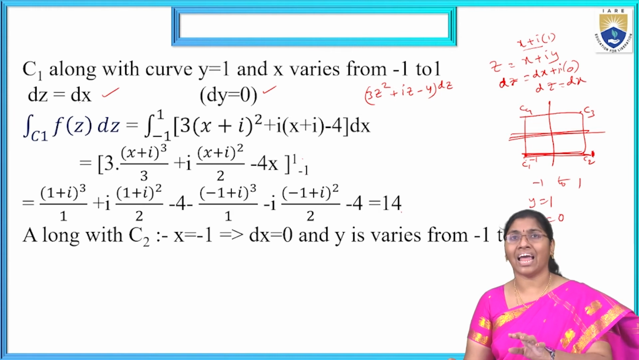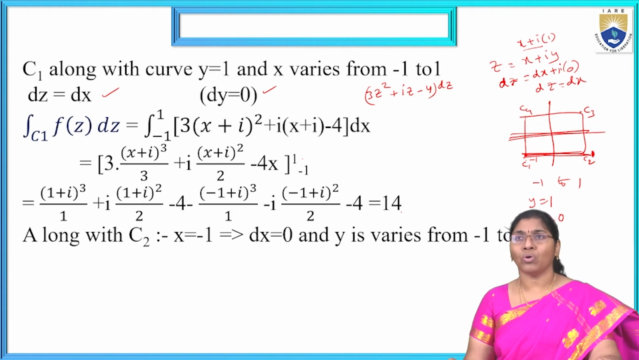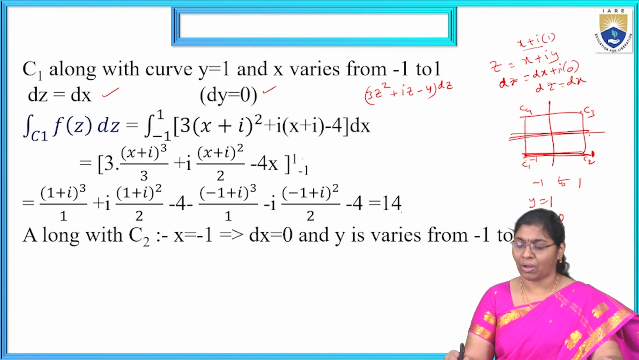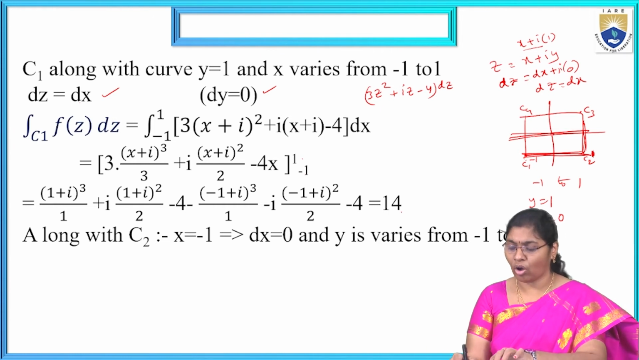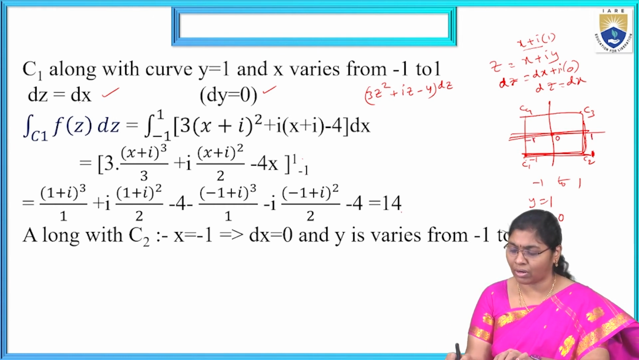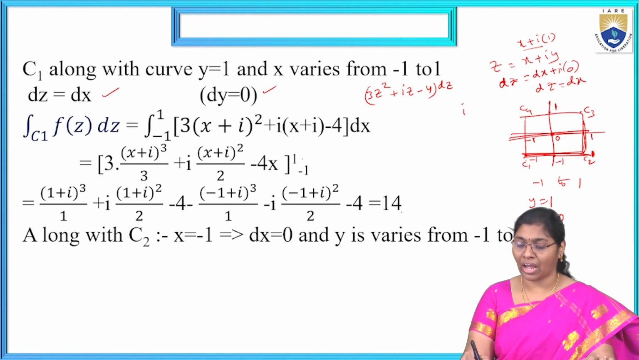Next, similarly, along C2, which is parallel to the y-axis. Now the y limits are minus 1 to 1. The limits for x and y are the same. Why? Because this is always 0. This is minus 1, this is 1. Now here it is also 1 to minus 1. The limits are also given as 1 plus or minus i, 1 minus 1 plus or minus i. The limits are given like that.